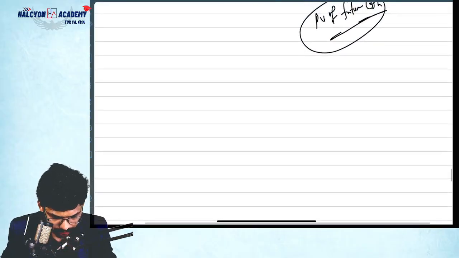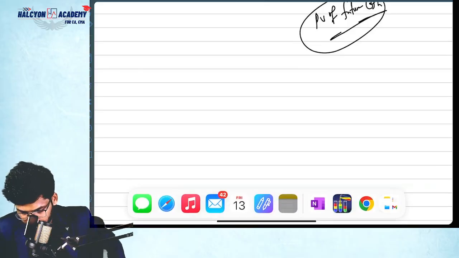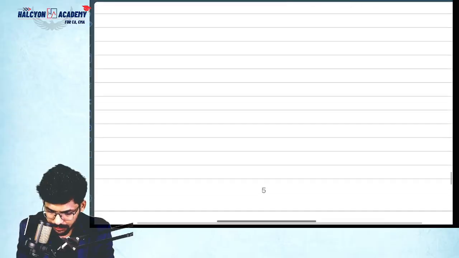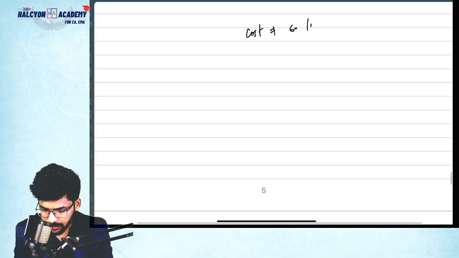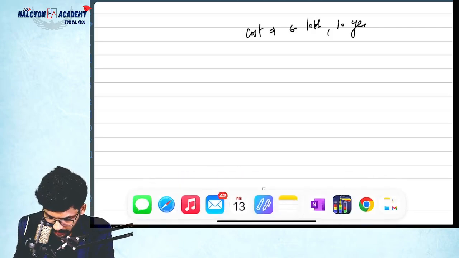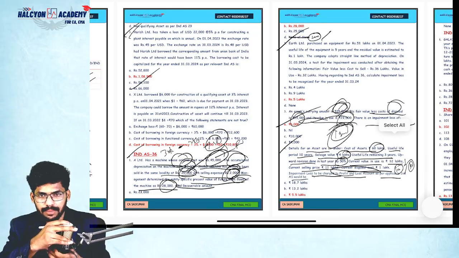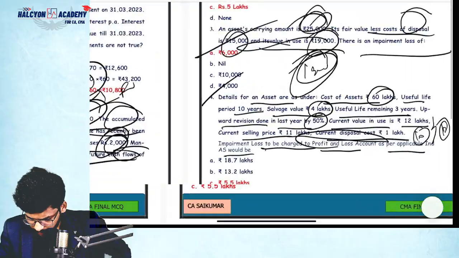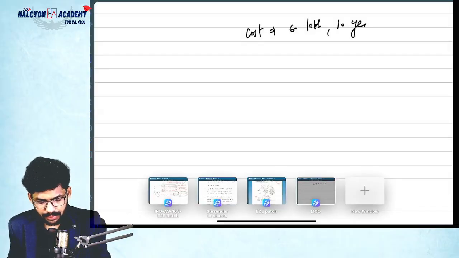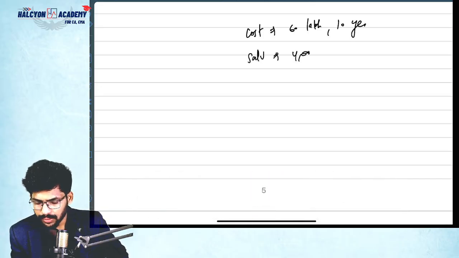First of all, what is the cost of the asset, guys? Cost of asset 60 lakhs, right? So cost equal to 60 lakhs, life equal to 10 years. Yeah, salvage value 4 lakhs.